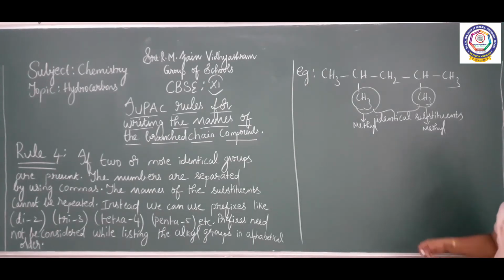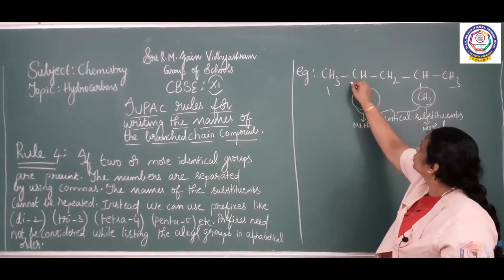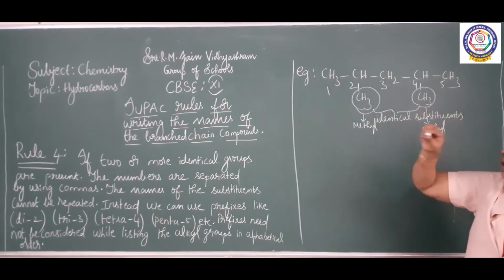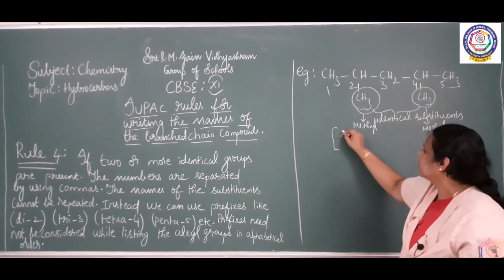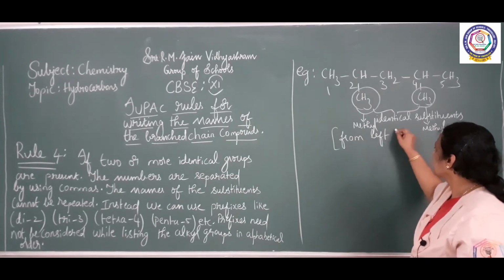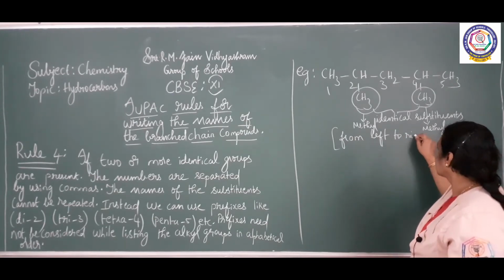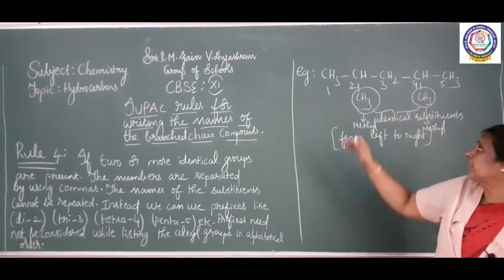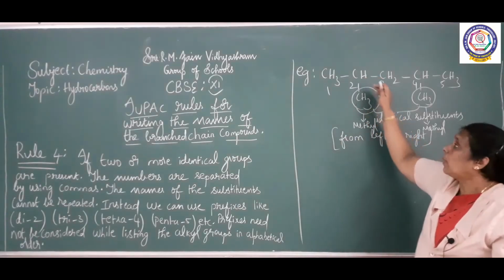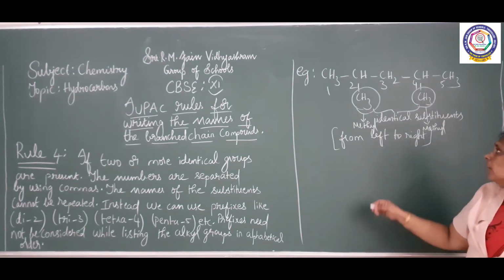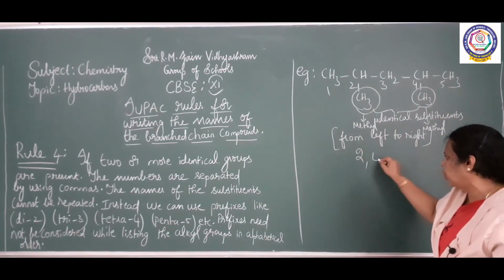Now we have to see the position. Write the position: 1, 2, 3, 4, 5. I have numbered from left to right. What is the position for this methyl group? 2. What is the position for this methyl group? 4. How will you name the compound? 2, 4.